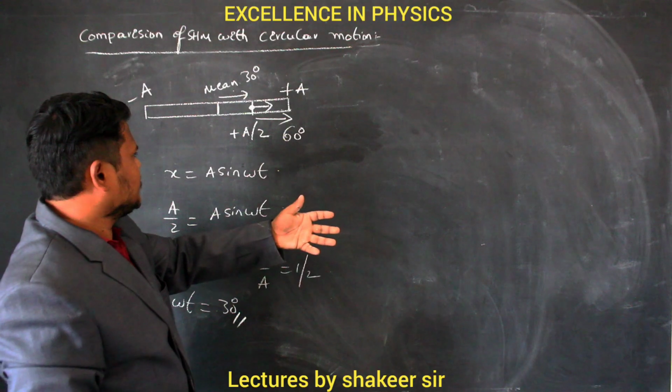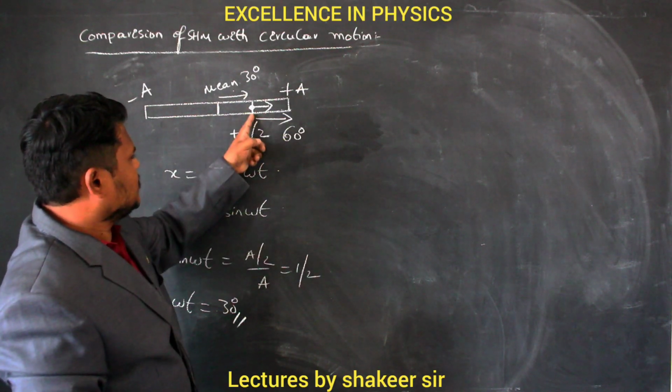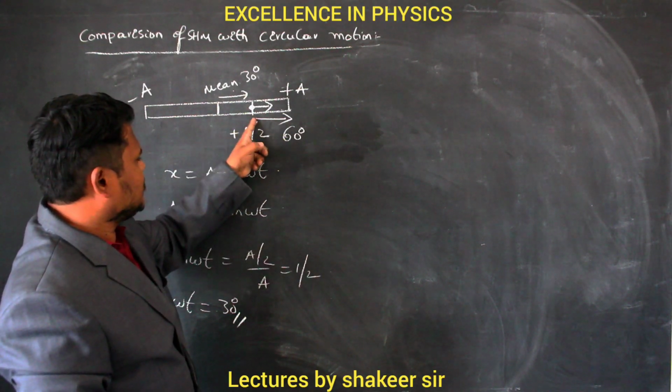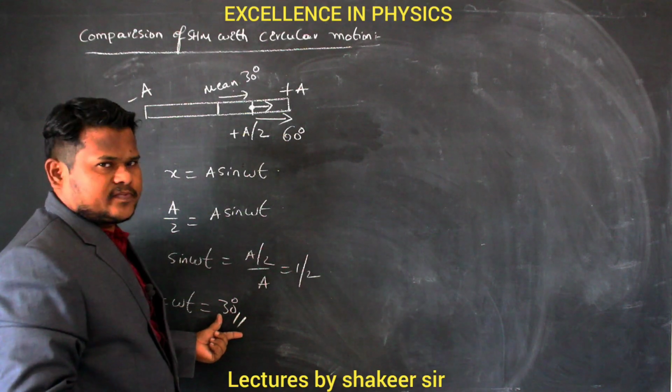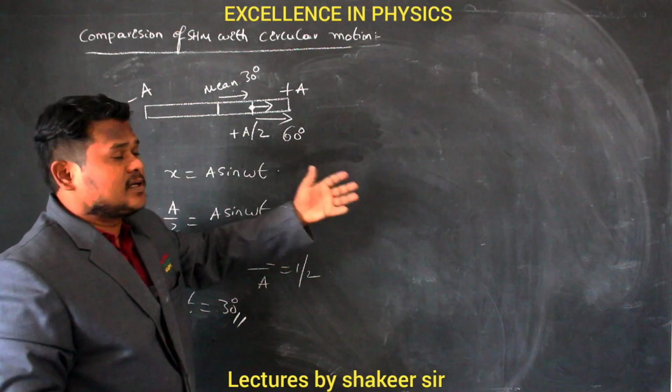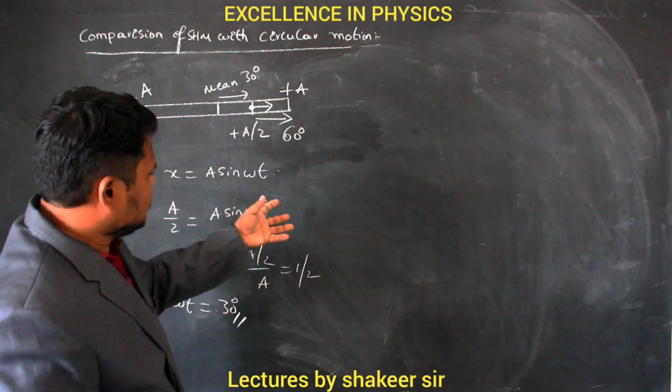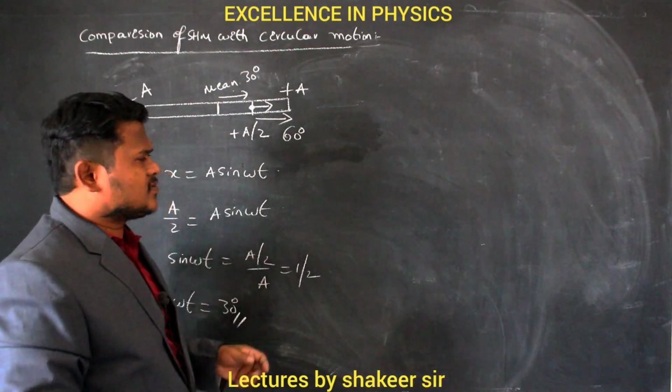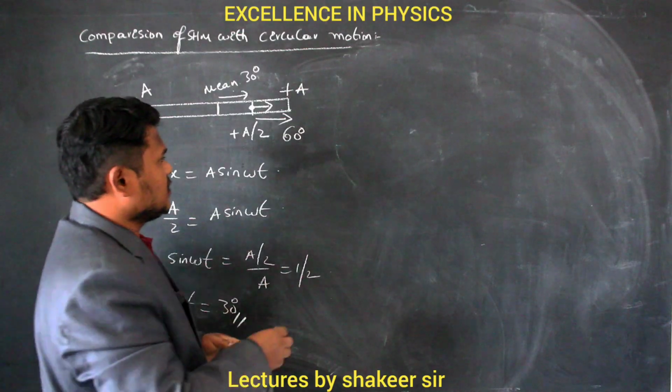Already we have discussed that. So from the mean position to half of the extreme position, it covered only 30 degrees, and then to travel the remaining half distance, it has to cover 60 degrees. Clear? Then how can I calculate this? By comparing this with circular motion. Clear? So let us see.